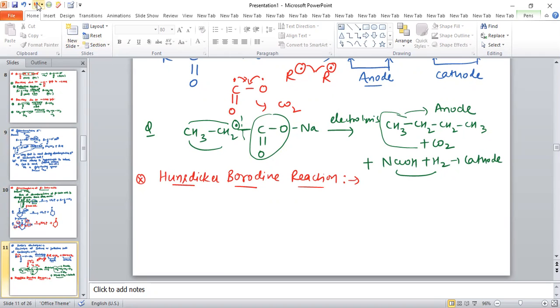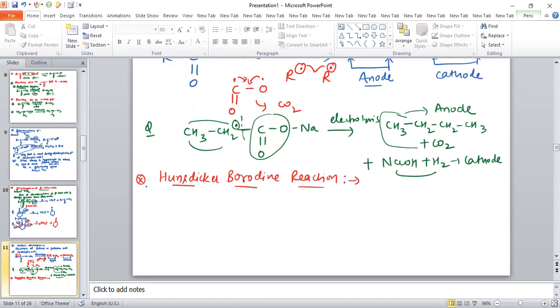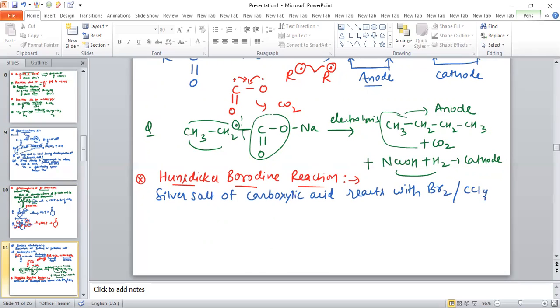It is used for the preparation of alkyl halide. See what happens: the silver salt of carboxylic acid reacts with bromine in presence of CCl4.